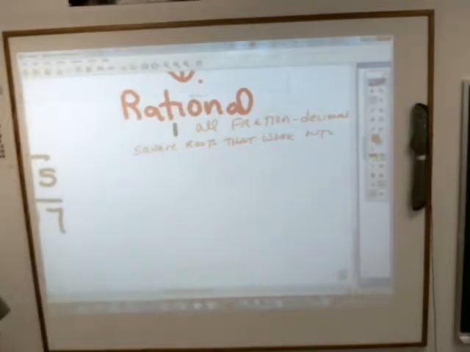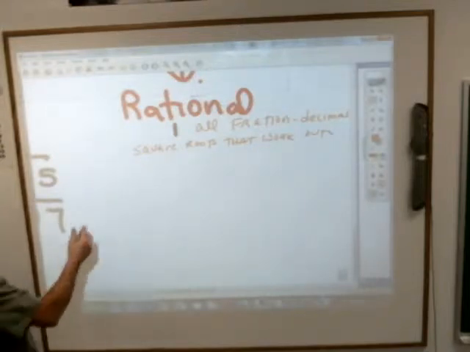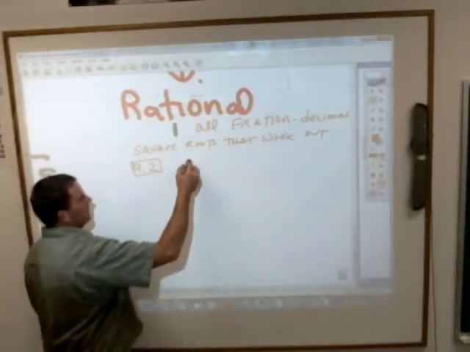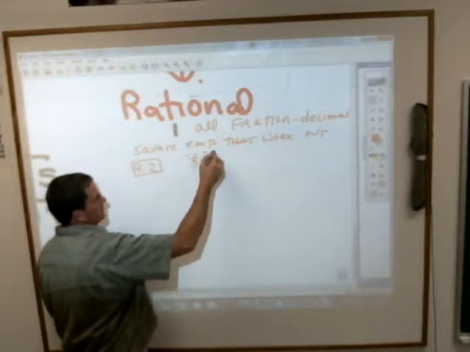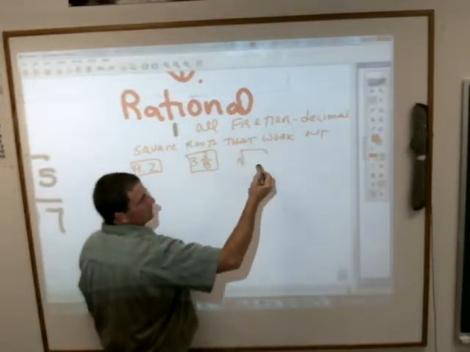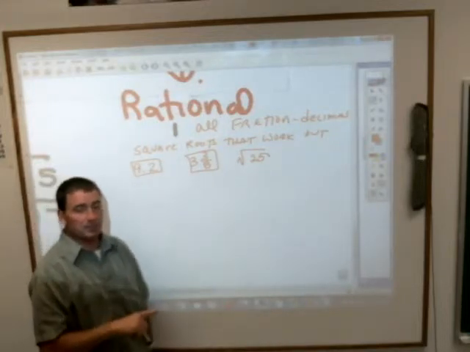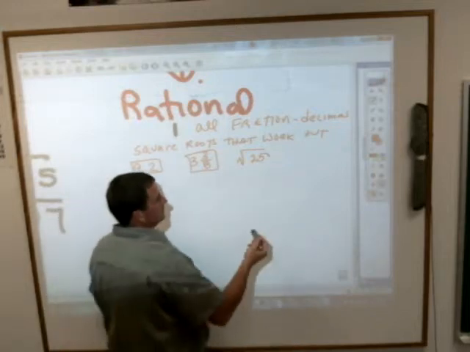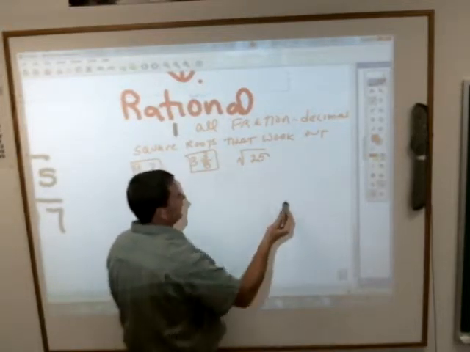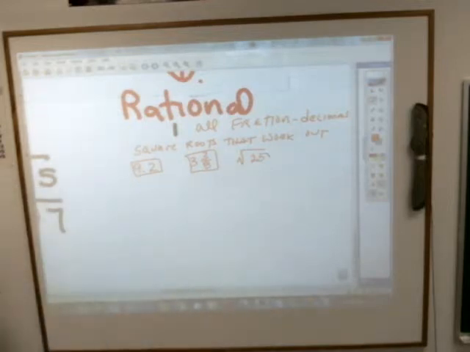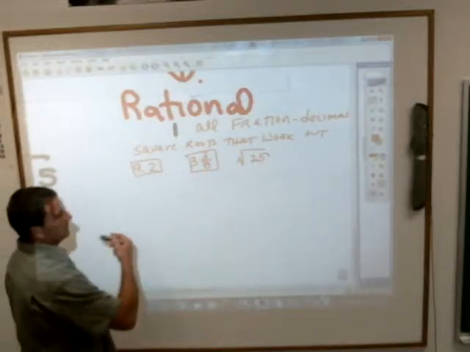15 is a rational number. 7.5 is a rational number. 8.6, 9.2, those are rational numbers. 3 3/8 is a rational number. The square root of 25. Why is that rational? Because the square root of 25 is the same as 5. Those are all rational numbers. So for the most part, every number you know is going to be rational.